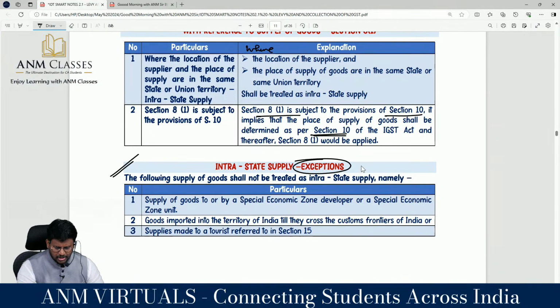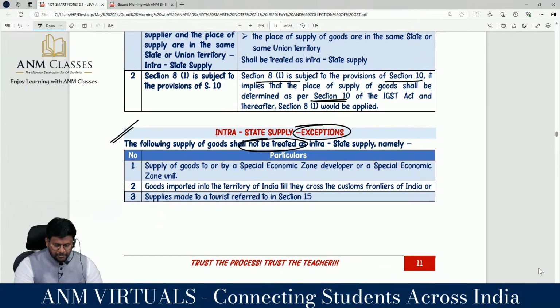Intrastate supply exception. They are specifically saying that these three things are not intrastate supply. The following supply of goods shall not be treated as intrastate supply, namely supply of goods to or by a SEZ or an economic zone; goods imported into India till they cross the customs frontiers of India.